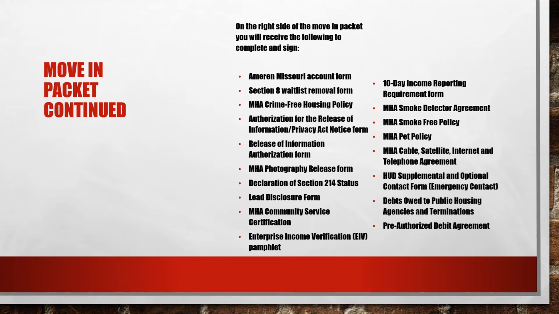form, MHA community service certification, Enterprise Income Verification pamphlet or EIV, 10-day income reporting requirement form, MHA smoke detector agreement, MHA smoke-free policy, MHA pet policy, MHA cable, satellite, internet, and telephone agreement, HUD supplemental and optional contact form or the emergency contact, debts owed to public housing agencies and terminations, and the pre-authorized debit agreement.